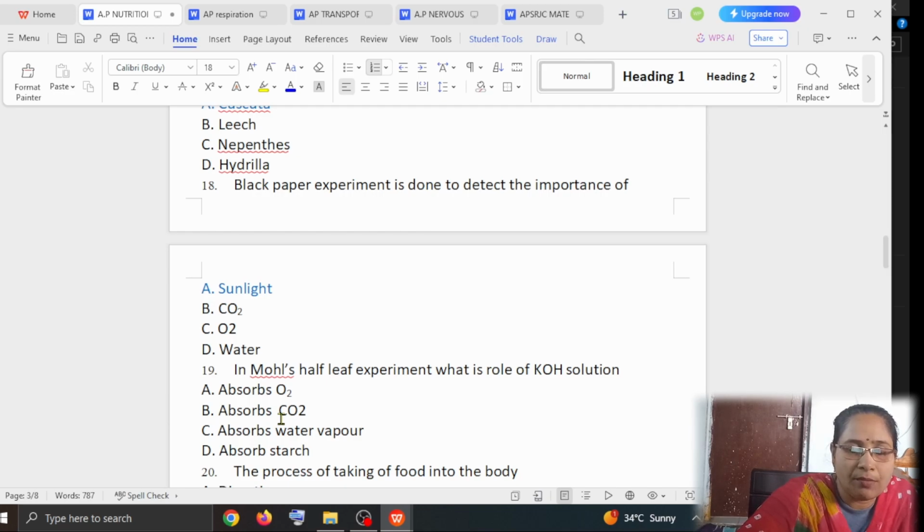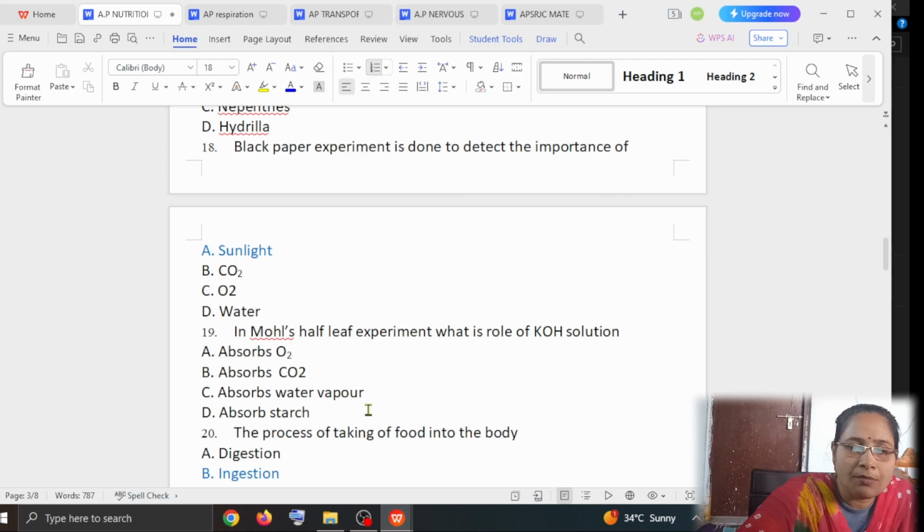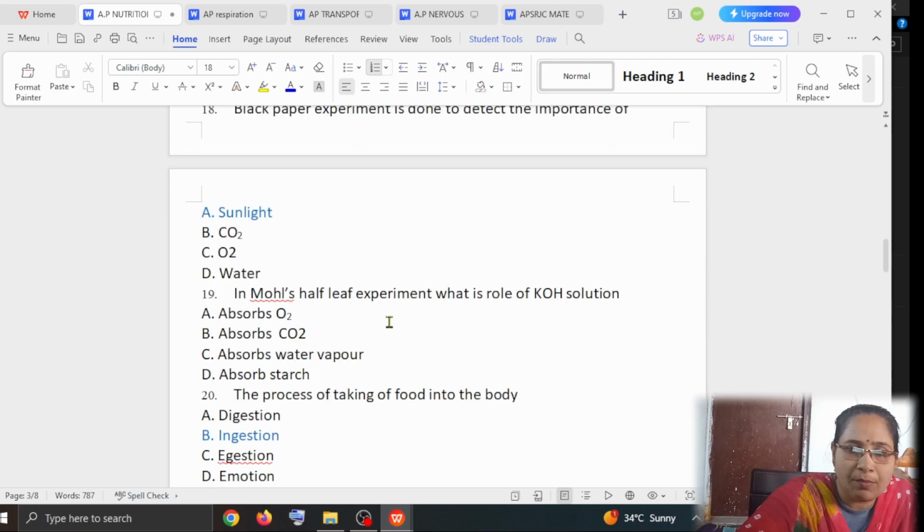Next question: in Moll's half-leaf experiment, what is the role of KOH solution? Option A, absorbs oxygen; option B, absorbs carbon dioxide; option C, absorbs water vapors; option D, absorbs starch. The answer is option B. In Moll's experiment, the role of KOH is that it absorbs carbon dioxide. So it is mainly for the absorption of carbon dioxide.